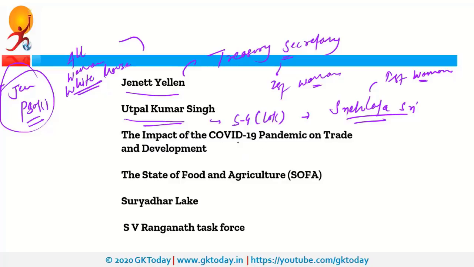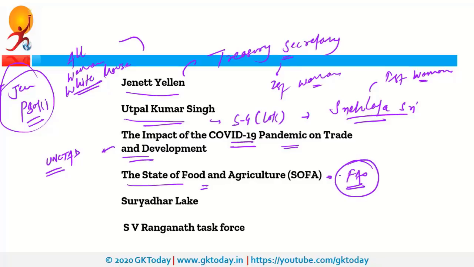Next is the impact of COVID-19 pandemic on the trade and development. So this is a report by UNCTAD. What is UNCTAD? It is United Nations Conference on Trade and Development. Next is the state of food and agriculture. So this is a report by FAO, that is Food and Agriculture Organization. The headquarters of FAO is in Rome in Italy.